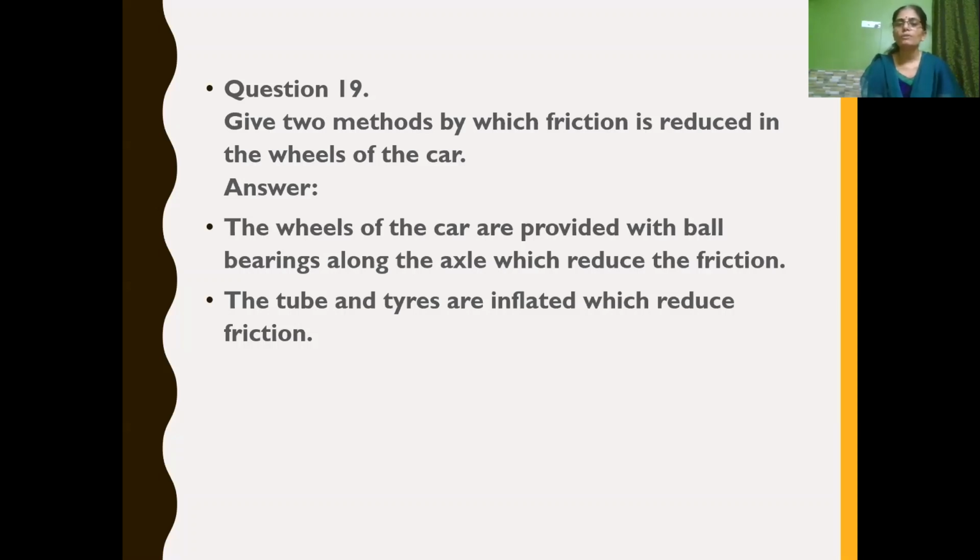Got it, children? The wheels of the car are provided with ball bearings to reduce friction, as well as the tubes and tires being inflated to reduce friction. On the other hand, if the tires and tubes are rough, it increases the friction, and then only you can get a proper grip. So tires and tubes are inflated, filled with air, to reduce friction so that the wheels can roll. When they roll properly, the vehicle can move easily.